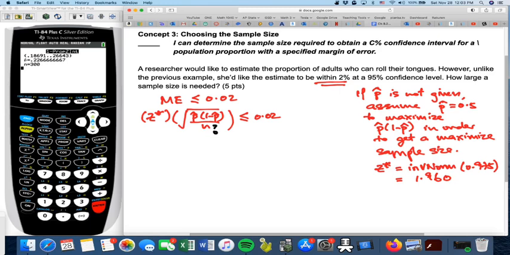We'll show you later how to get to inverse norm, which is actually under the second bars. Now, to explain why we put 0.975 instead of 0.95, even though the confidence level is 0.95: a lot of students always make this mistake. They see the confidence level and put 0.95. In fact, it's better to draw the diagram.